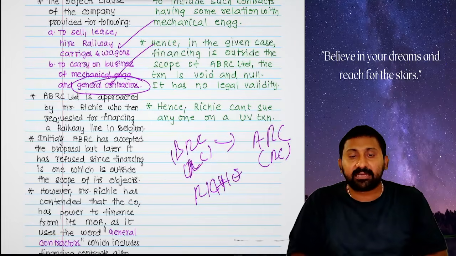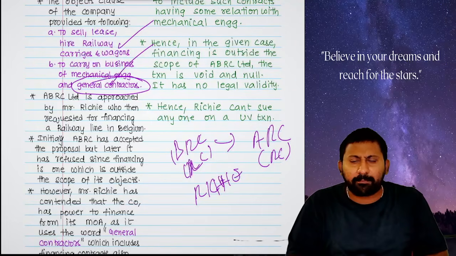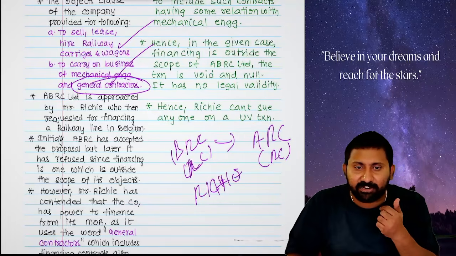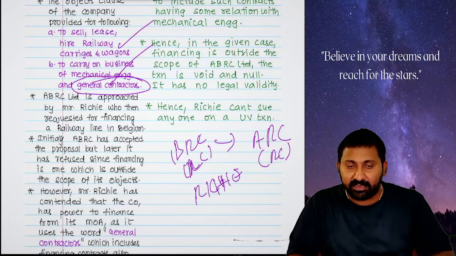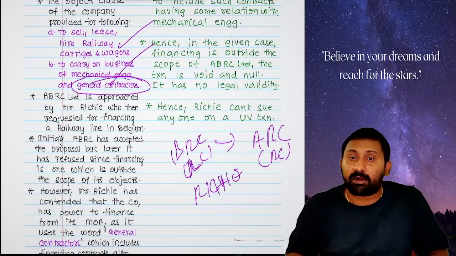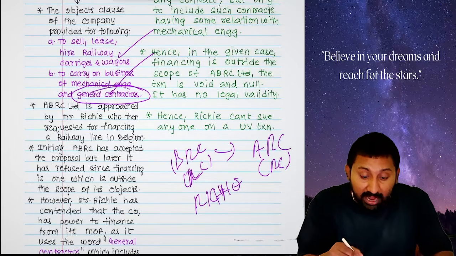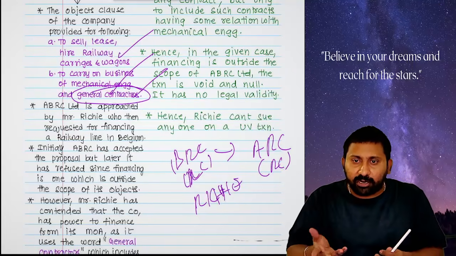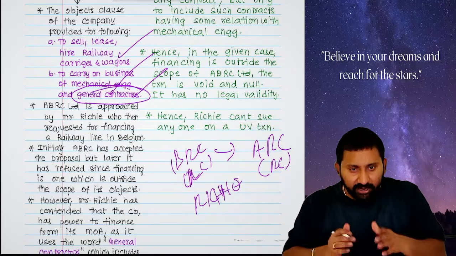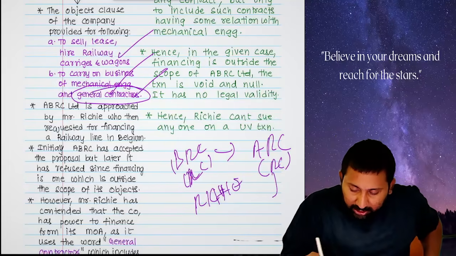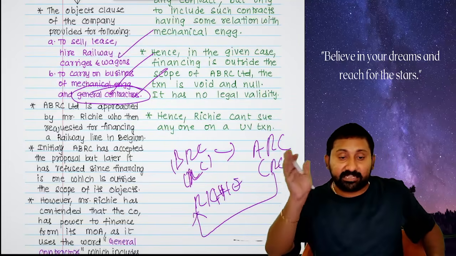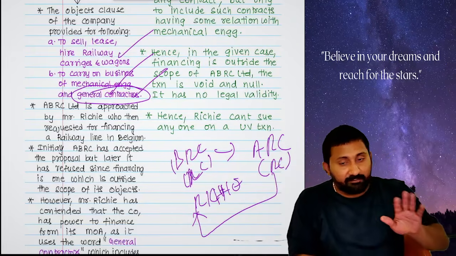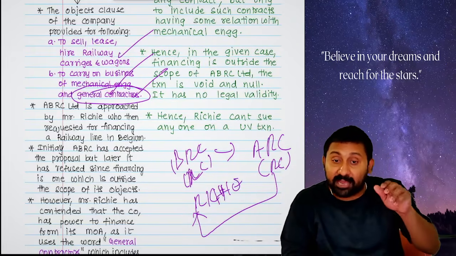ARC said, okay, I will give. But the problem is, in my objects clause, I think the loan giving power is not there. BRC said, no, give your memorandum, I will see. They said, hey, mechanical engineers and general contractors. General contracting, generally I can do anything. Therefore financing is also there, so you can give a loan to me, BRC said to ARC. ARC accepted it.